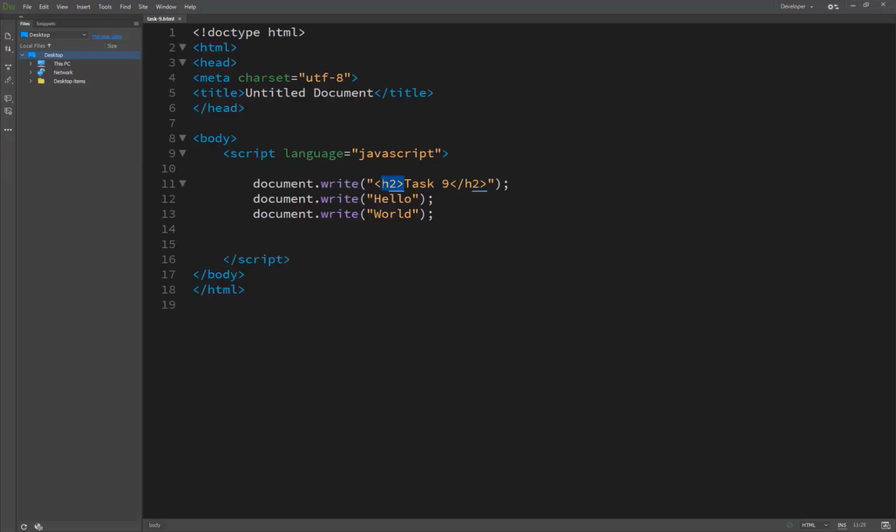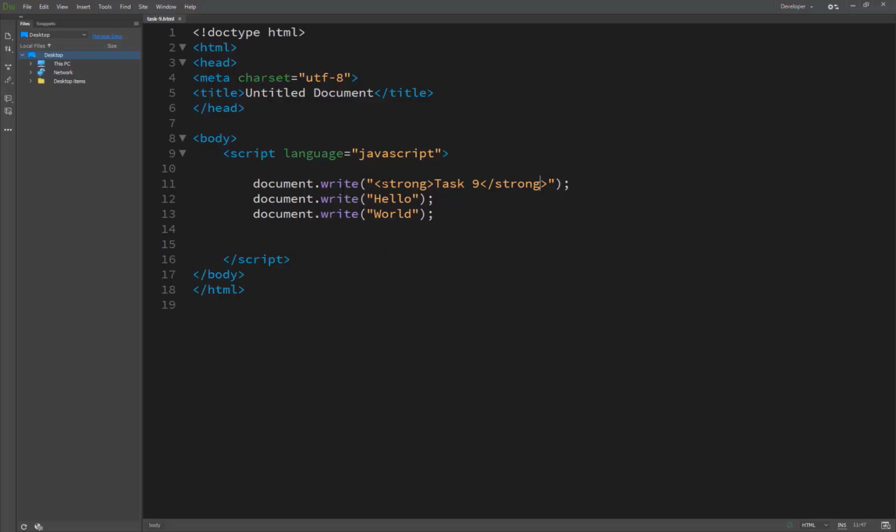print in H2. And if we are using just here call strong, and now you see the results here. Now you see the result. The task 9 basically is some sort of bold letters, so the hello world is here. And another very important thing is, when we are just writing the document.write inside anything, it doesn't